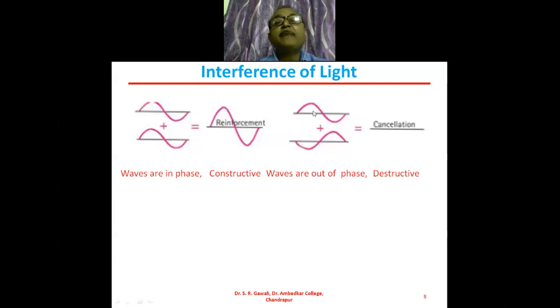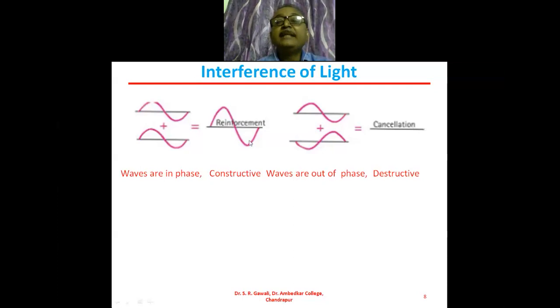Again these two waves have the same amplitude and the same frequency, but they are exactly opposite to one another. Then in this case what will happen? According to the principle of superposition, this positive amplitude and this negative amplitude will cancel each other. Here again the negative amplitude and this positive amplitude cancel each other and we get no wave. We get no wave, and this is another type of interference.